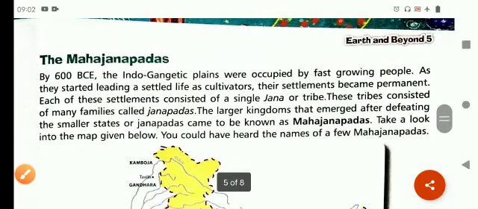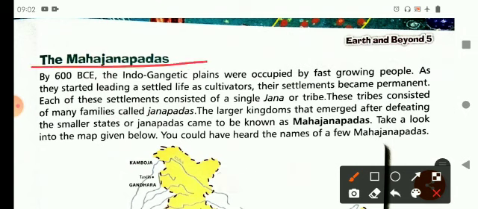Now, about Mahajanpadas. By 600 BCE, the Indo-Gangetic plains were occupied by fast-growing people, and they started leading a settled life as cultivators. Their settlements became permanent, and they were permanent settlers. Each of these settlements consisted of a single jana or tribe. These tribes consisted of many families called Janpadas, and the larger kingdoms that emerged after defeating the smaller states or Janpadas came to be known as Mahajanpadas.